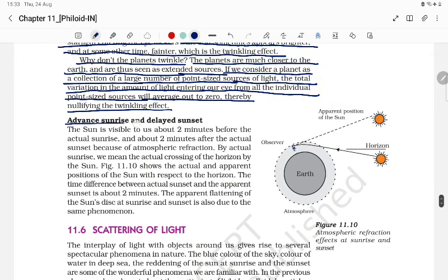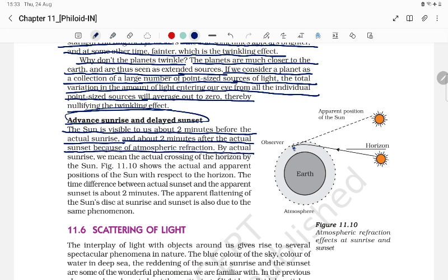Advanced sunrise and delayed sunset. The sun is visible to us about 2 minutes before the actual sunrise and 2 minutes after the actual sunset because of atmospheric refraction.